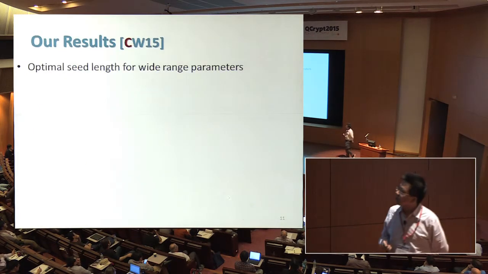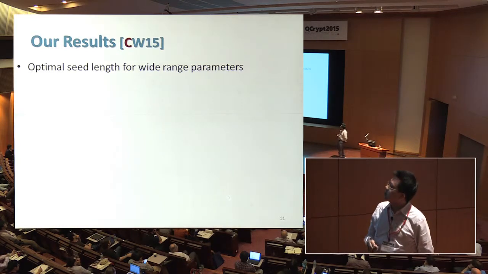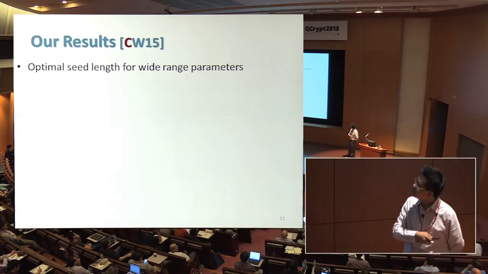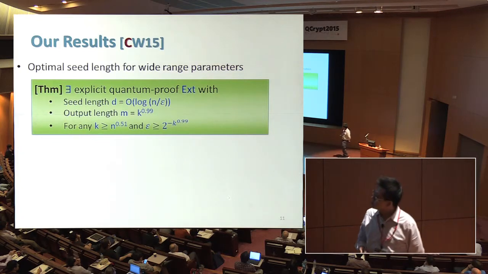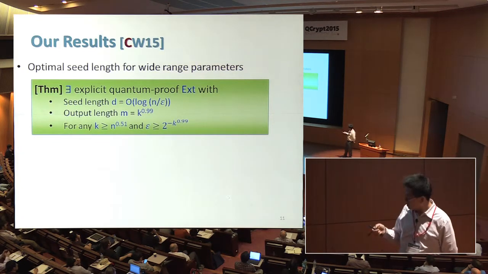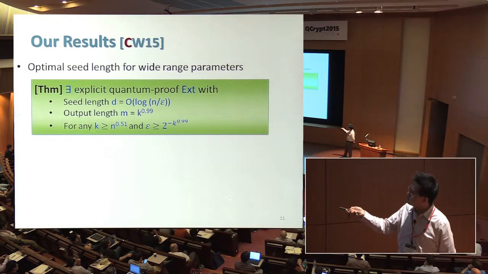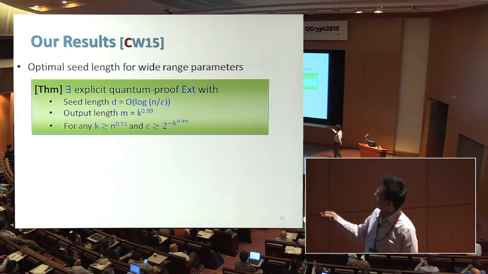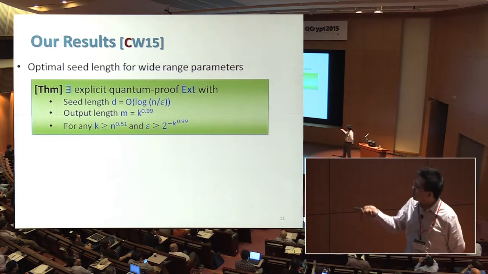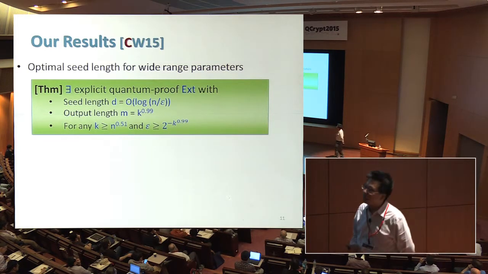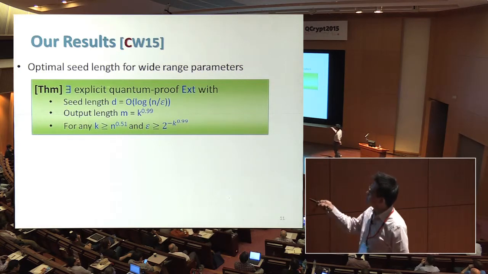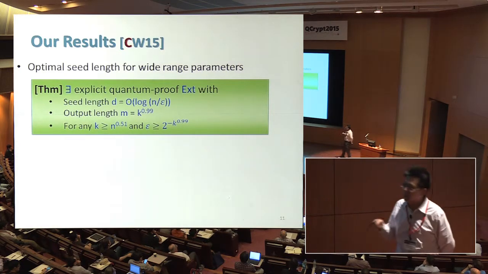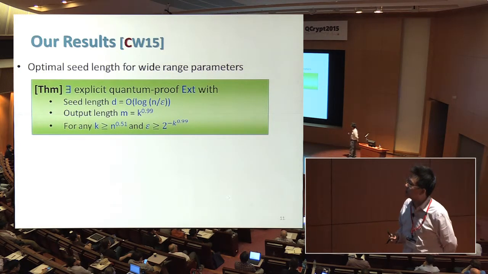So our result: we get optimal seed length for a wide range of parameters. We show an explicit construction that gets optimal seed length for sufficiently large k. k needs to be greater than roughly square root of n, and for basically any epsilon. And we cannot extract a linear fraction of it, but we can extract a k to the 0.99 fraction of bits out.